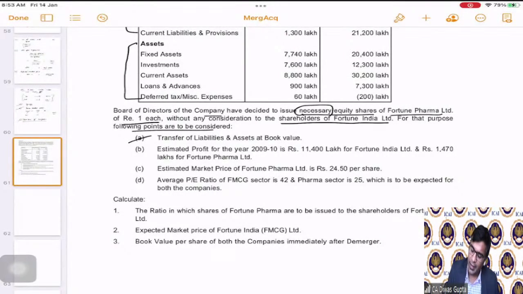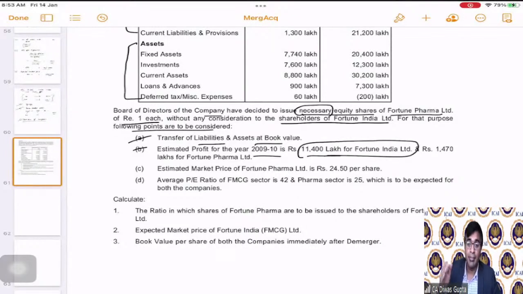Now, the transfer of liabilities and assets will happen at book value. Estimated profits for the next year after this demerger, they are saying, will be 11,400 for the FMCG business and 1470 for the pharma business. Because now in Fortune India Limited, only the FMCG business will be there.